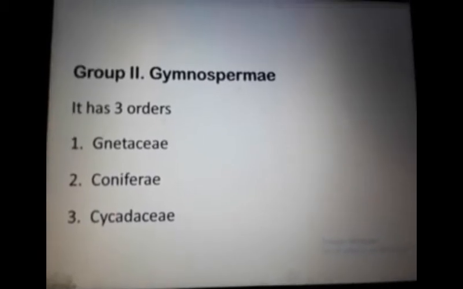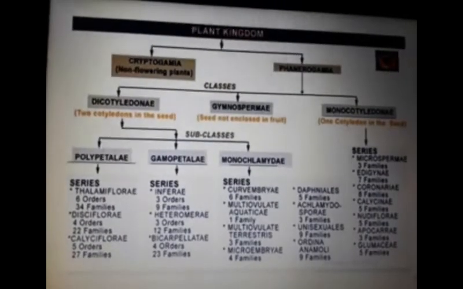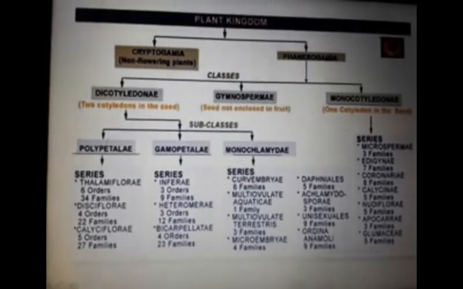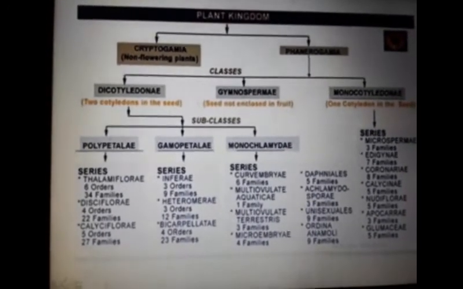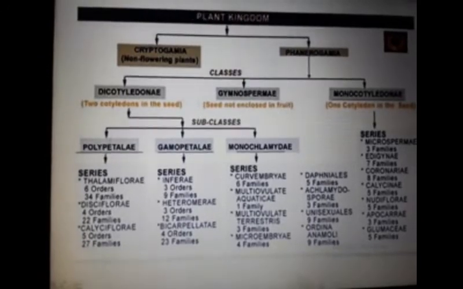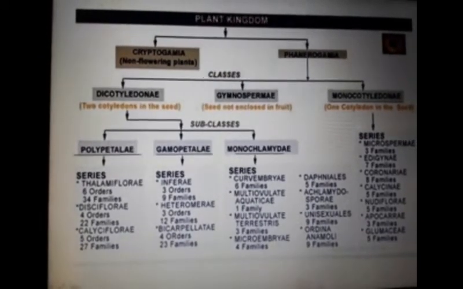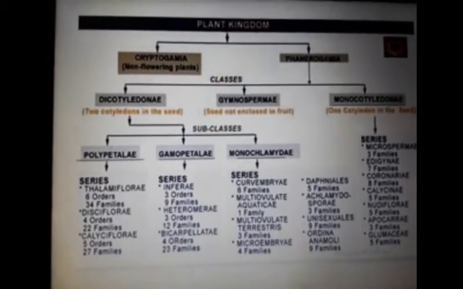And this is the flowchart diagram of the Bentham and Hooker classification system. You can notice all the series, orders and subdivisions, subgroups, classes as well. You can see that in detail.